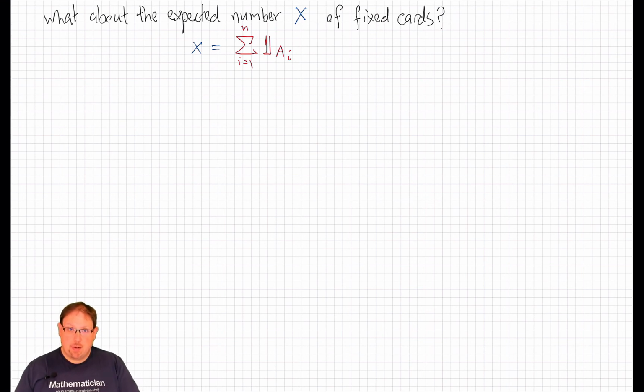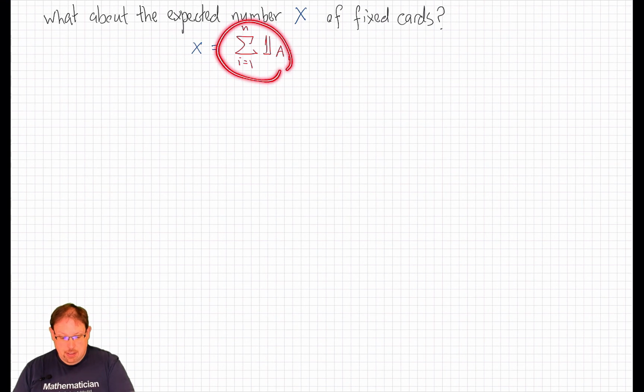X counts the number of unmoved cards, which means we just count up, put a 1 every time that a card wasn't moved, and a 0 every time that it was. Then adding up the 1s in that list of 1s and 0s gives us the number of cards that remained fixed in the permutation. Well, this is a simple function, and we know how to integrate simple functions.